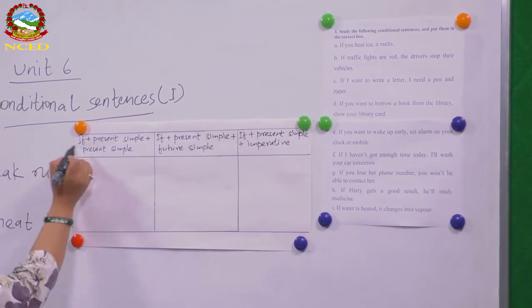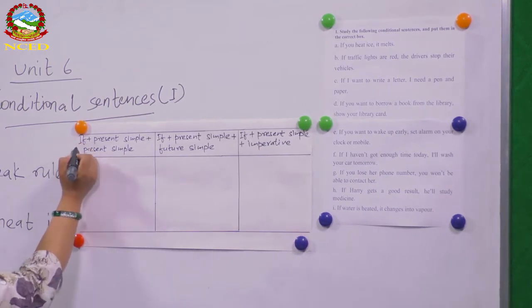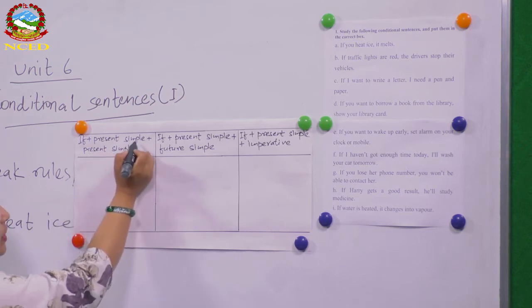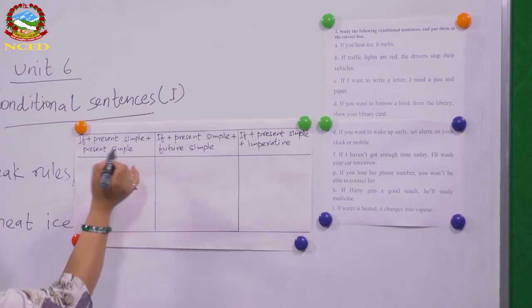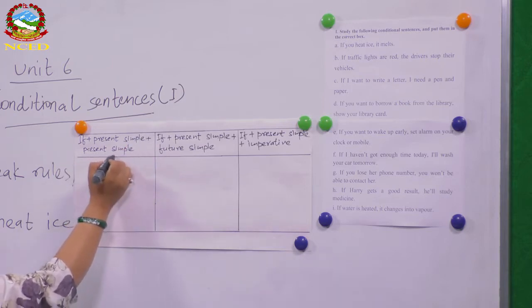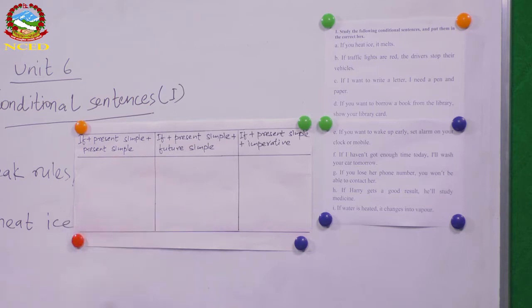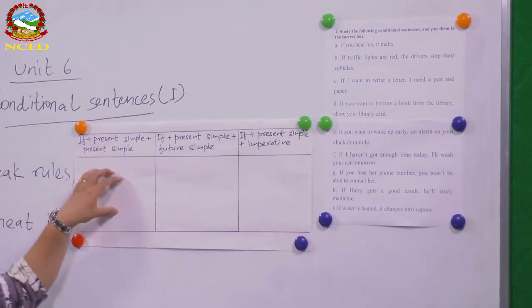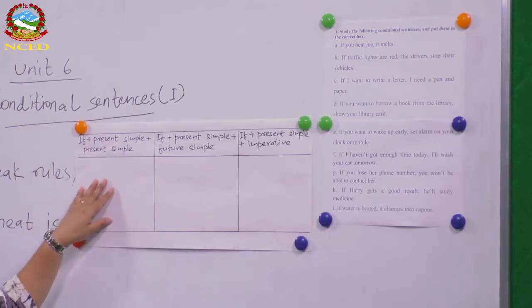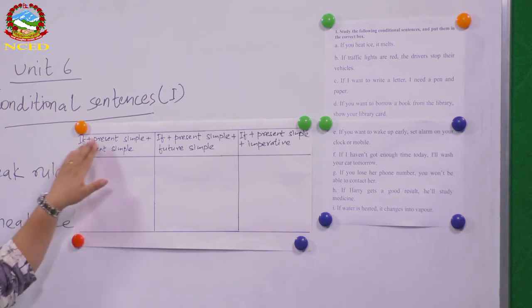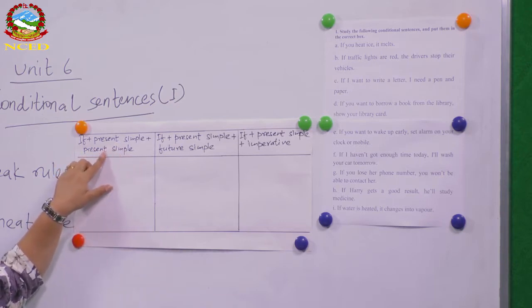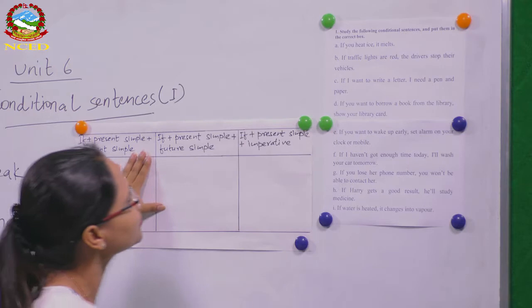Okay. The first type, there is if, then simple present. The if clause is in simple present tense, and the other clause is also in the present simple tense. So let's try to find out from these examples which sentences fit here in this column. Okay, so what we have to look for here is the if clause is in simple present tense and the main clause is also in simple present tense. Now let's have a look.